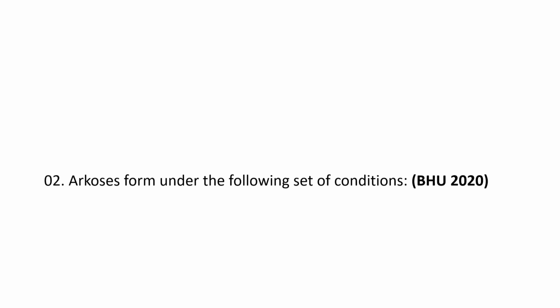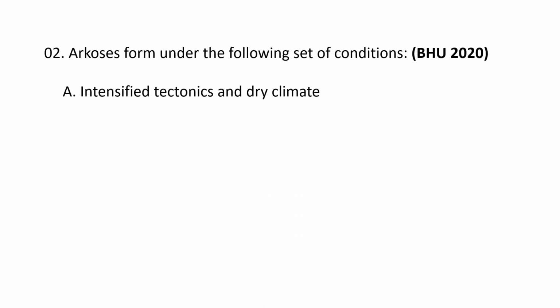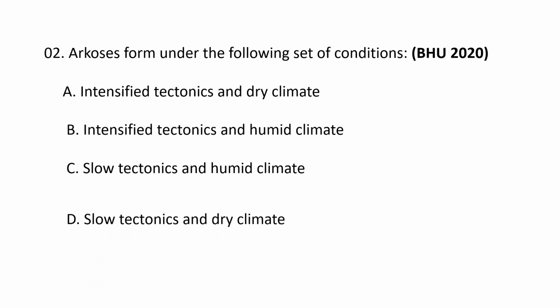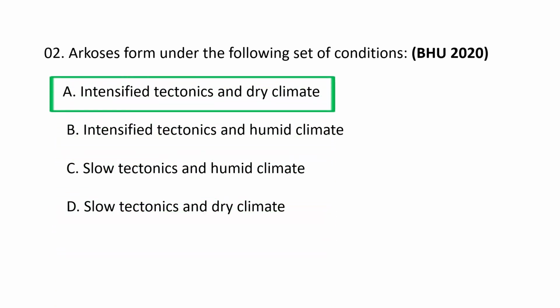Next question. Arkoses form under the following set of conditions. A. Intensified tectonics and dry climate. B. Intensified tectonics and humid climate. C. Slow tectonics and humid climate. And D. Slow tectonics and dry climate. Arkoses form under intensified tectonics and dry climate.